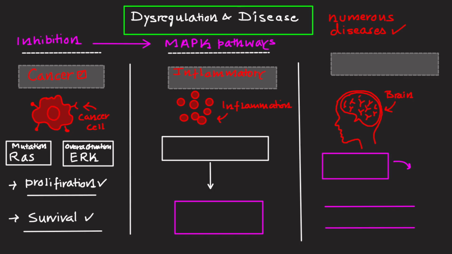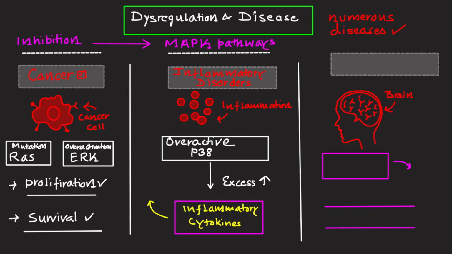Second one is inflammatory disorders. As we have already discussed, the MAP kinase is involved in inflammation. So if there is any inhibition or dysregulation, that can lead to inflammatory disorders. Overactivation of P38 signaling can contribute to excessive production of inflammatory cytokines, which includes the pro-inflammatory cytokines, leading to chronic inflammatory diseases such as rheumatoid arthritis. In case of rheumatoid arthritis, there is constant inflammation in the organ, constant inflammation in the body part.